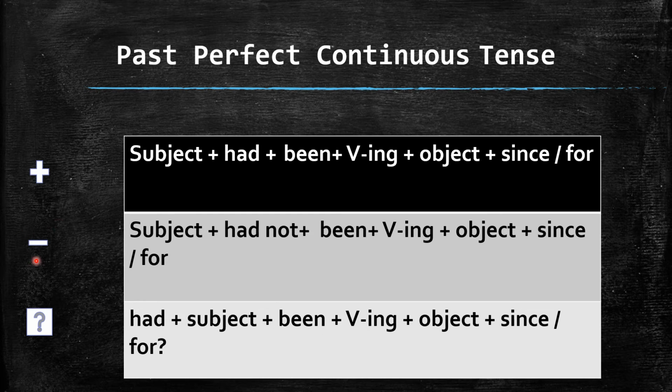Now here is the turn of the negative form of past perfect continuous tense. Subject plus had not plus been plus first form of verb ing plus object plus since or for. So interrogative form is had plus subject plus been plus verb ing, first form of verb ing plus object, and then since or for.